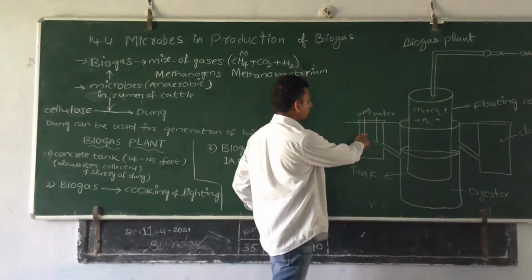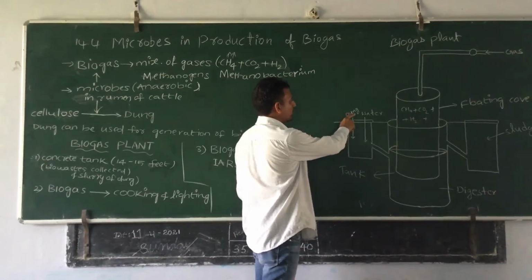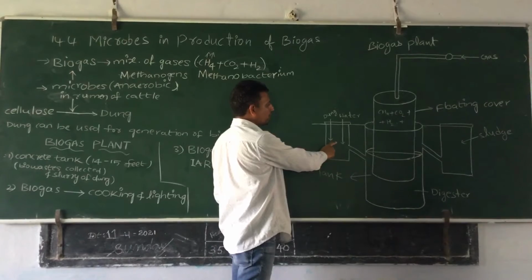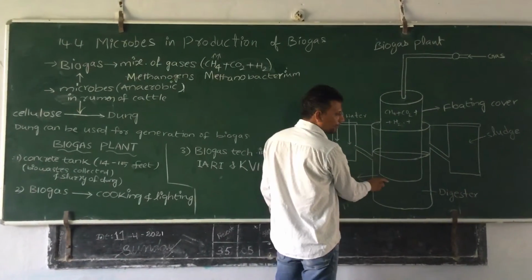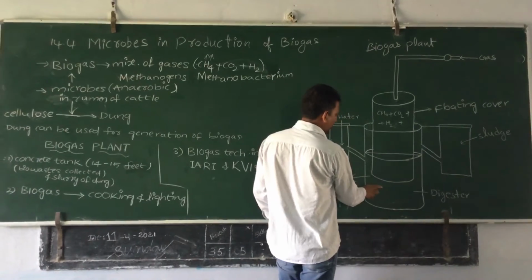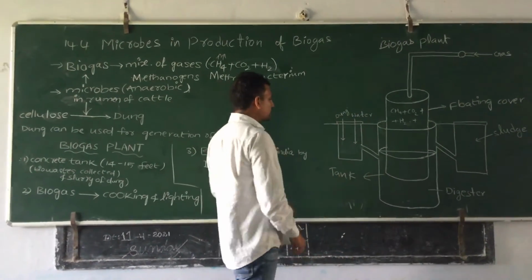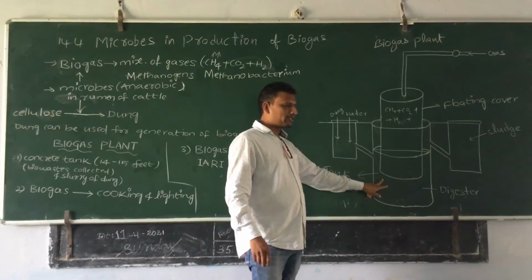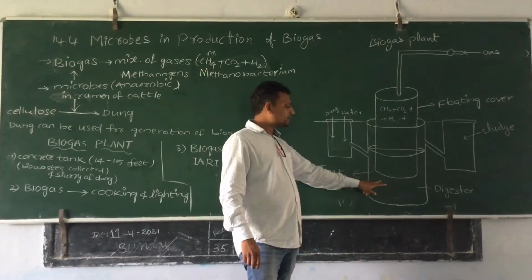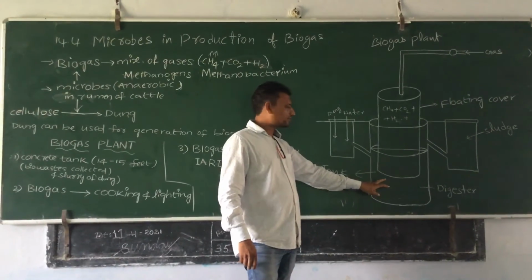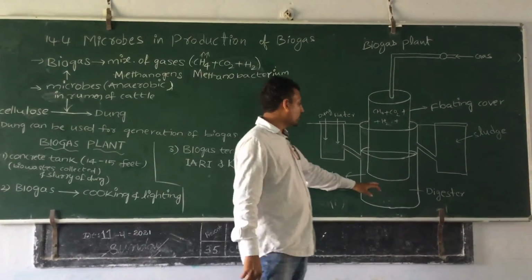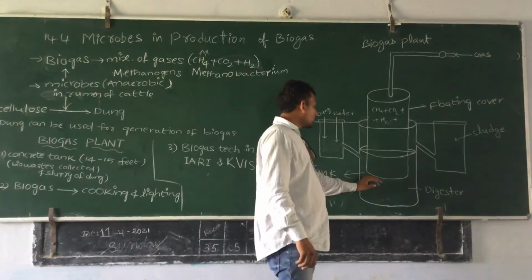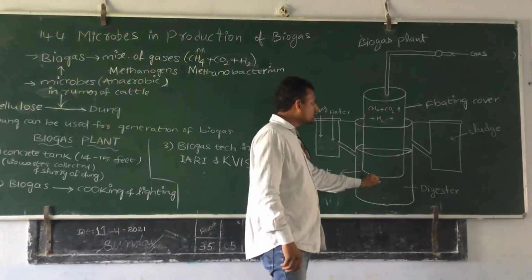First we supply dung, water and other bio waste materials here, and from this chamber they are supplied into the large tank. In this tank, anaerobic methanogens work on the bio waste and start digesting it, including the dung.